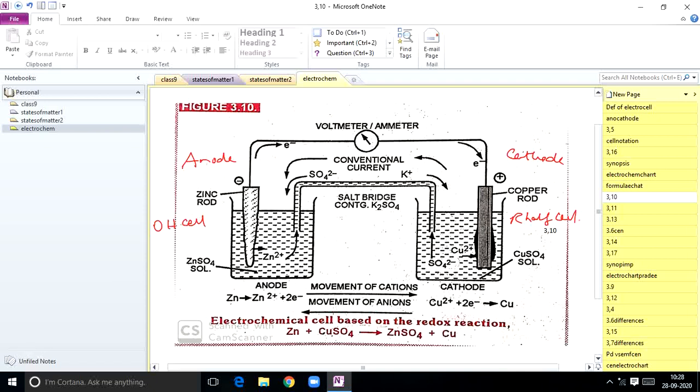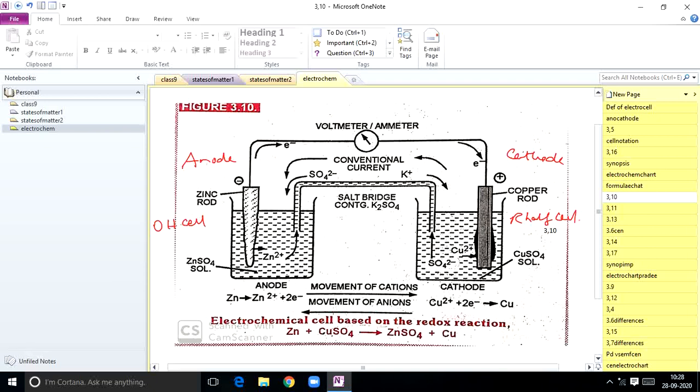Now if you observe the redox reaction, what redox reaction is taking place here? The left side beaker acts as anode, the right side beaker acts as cathode. When the zinc and copper electrodes are joined externally by a wire, the following observations you can make. There is a flow of electric current through the external circuit.